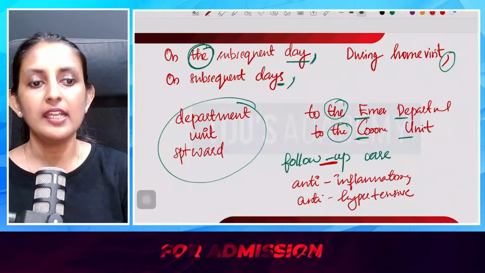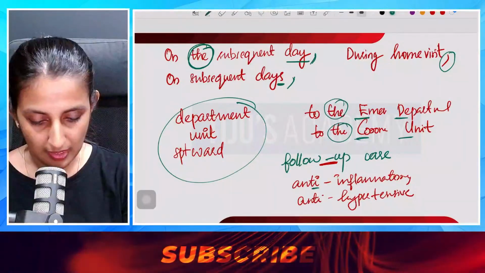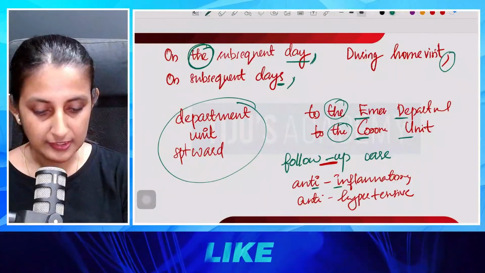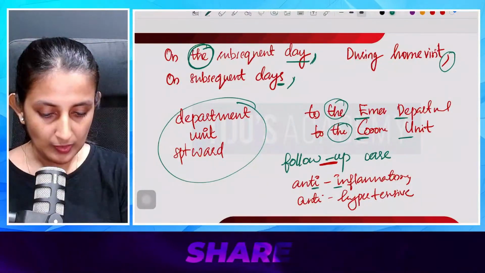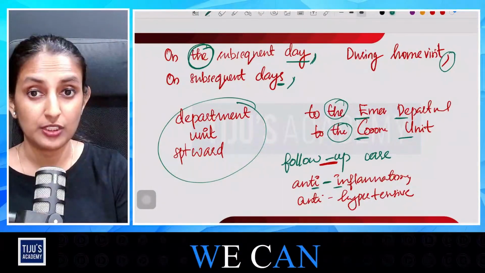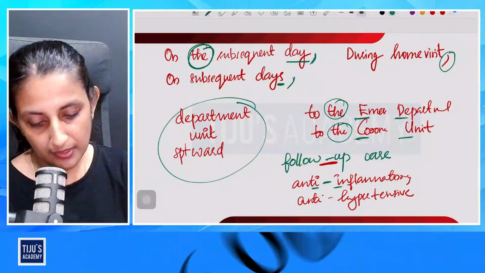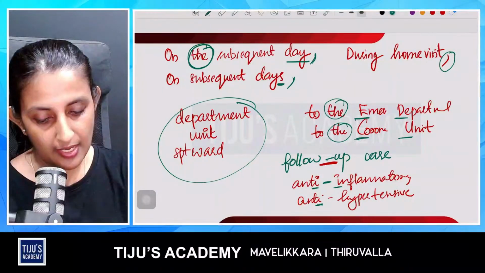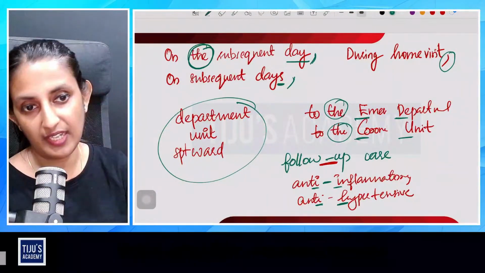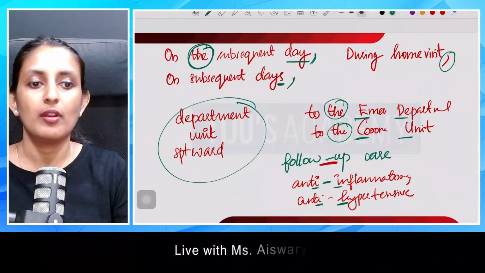Anti-inflammatory: just look at the ending letter. Anti ends with I and inflammatory starts with I. So both the letters before and after the hyphen are I, and in such situations we have to put the hyphen. But when it comes to anti-hypertensive, anti ends with I and hypertensive starts with H. Both are different letters, so it is not mandatory to put the hyphen.